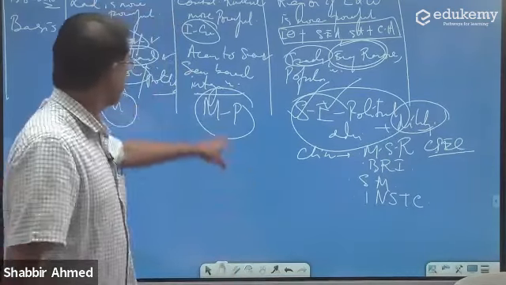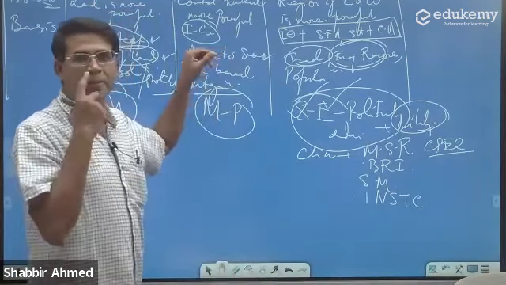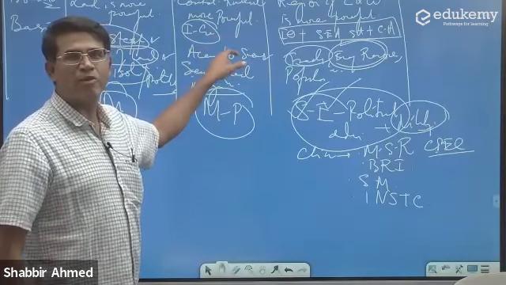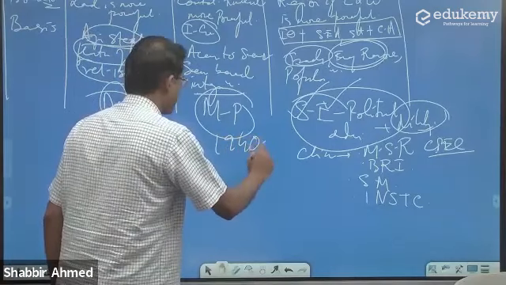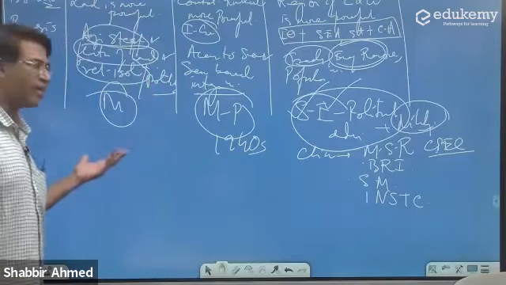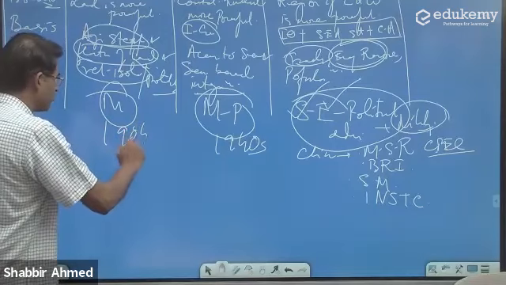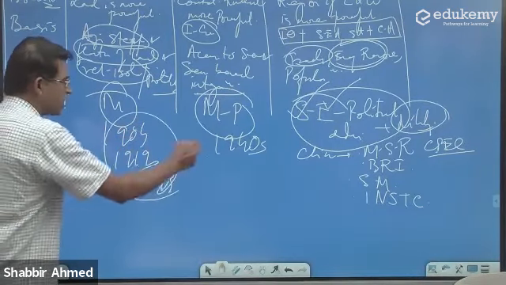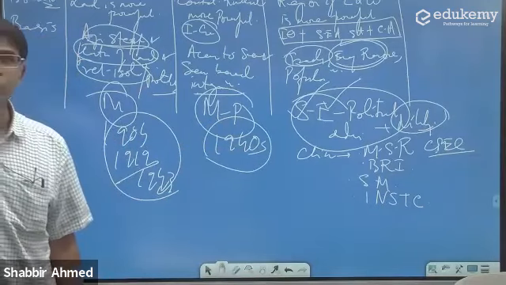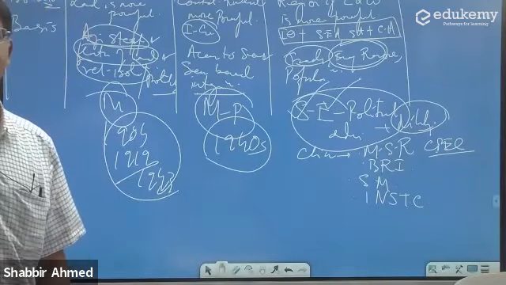When was Spikeman theory given? 1940s mein, correct. When was Mackinder's theory given? 1904, 1919, 1943. This was much before the rise of the Arab powers.